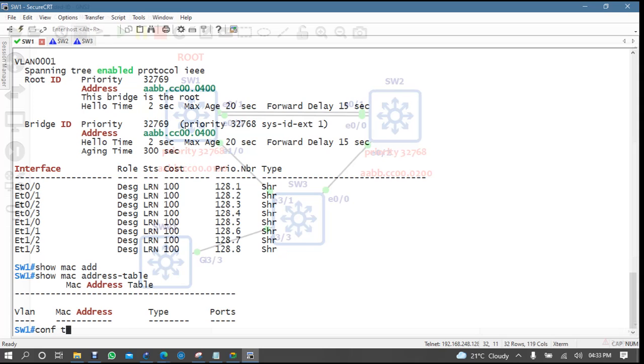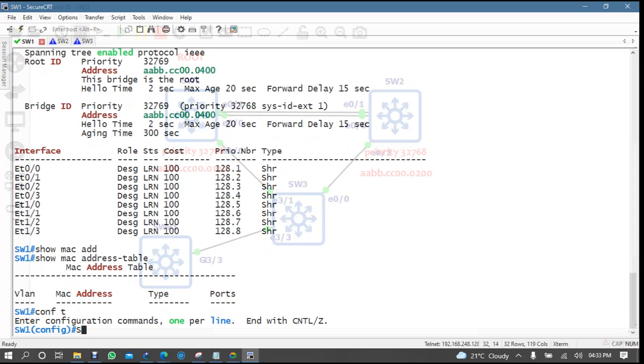I'll come here to conf t, spanning tree VLAN 1. Why am I writing VLAN 1? Because I have a single VLAN right now. But if I have multiple VLANs, at that time I can select whichever VLAN I want to configure, right? Because it's per-VLAN STP. So right now VLAN 1.